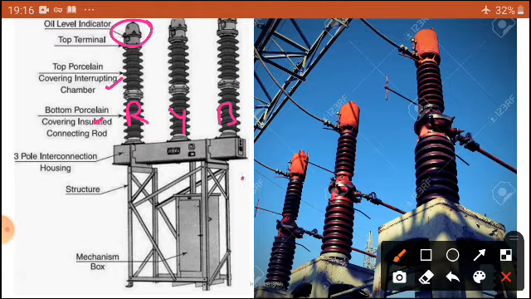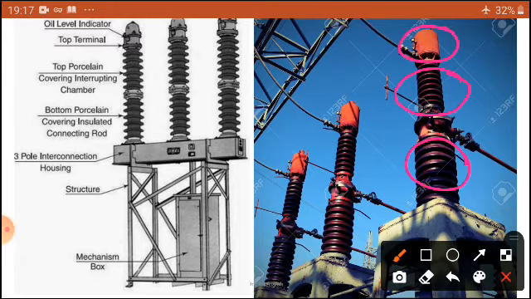This is the base, the mechanism for operating. Just now we have seen the mechanism operation. So you can see this is the indication of R phase, Y phase, and B phase. Dear students, it has three portions mainly. This is the top chamber, this is the interrupting chamber, and this is the supporting chamber.